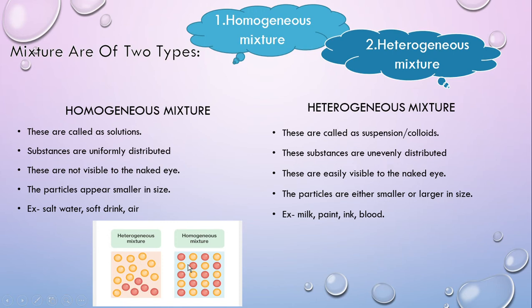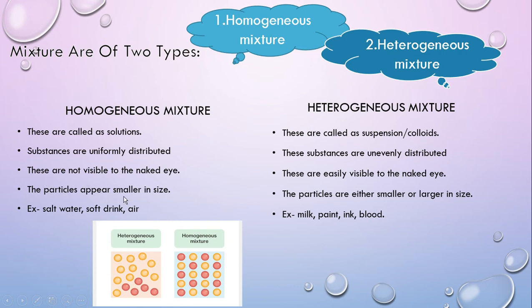You can see this picture also, the distribution of molecules. Here, two types of molecules, yellow and red. In a homogeneous mixture, red and yellow molecules are uniformly distributed, but in a heterogeneous mixture, those molecules are unevenly distributed.